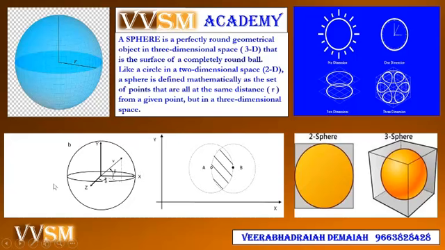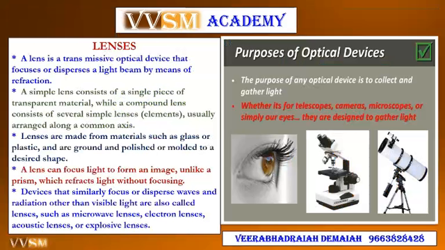See here, this is a sphere, this is the center of the circle, this is the radius, and this is the two sphere, the three sphere is very important.